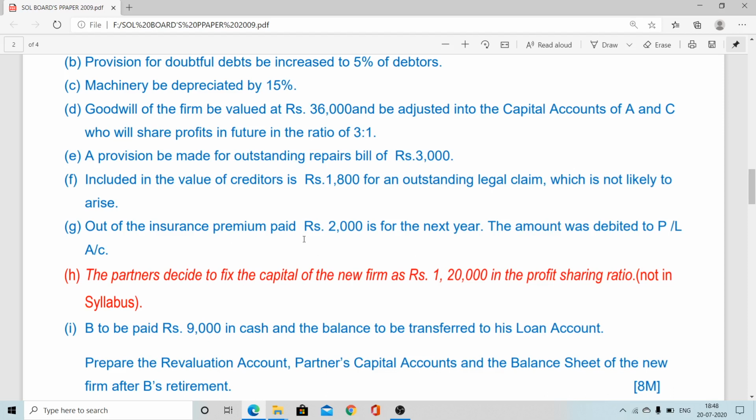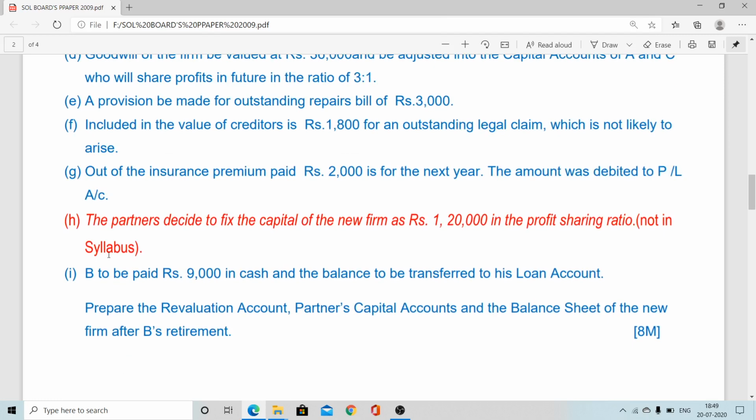This is a new type of transaction, and this came in a particular year, that is 2009. So therefore this type of transaction may come in our coming exam. So you have to remember. Shortly we just have to remember: when it is an expense and that is prepaid, we can say it is converted to asset. So it is an unrecorded asset. That way you can deal with unrecorded asset, like prepaid insurance account debit to revaluation account.